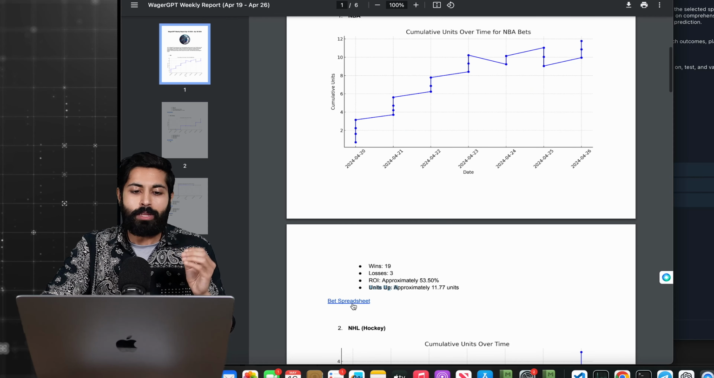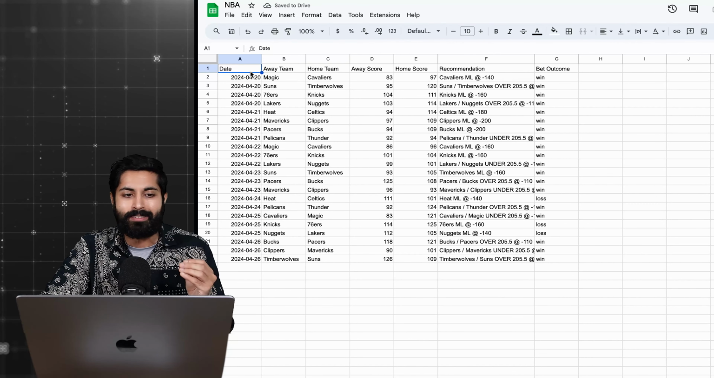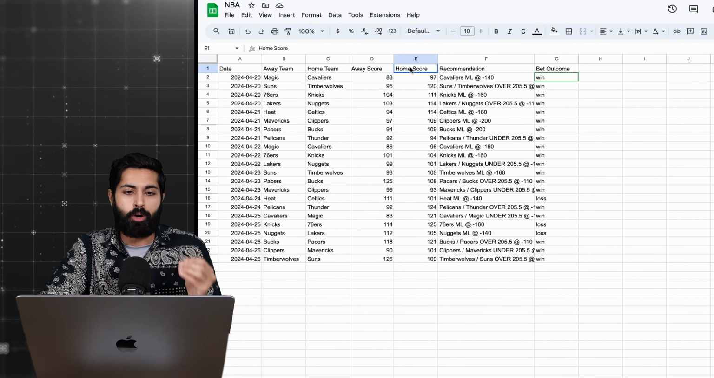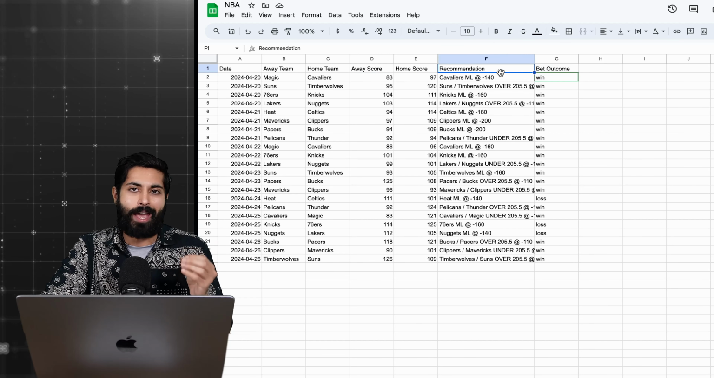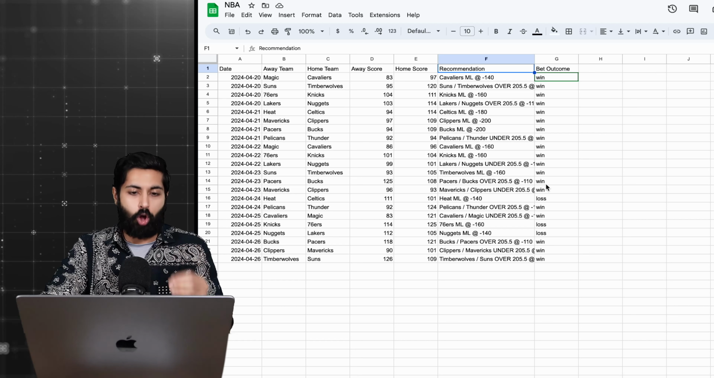And not only that, we can click on Bet Spreadsheet for even more detailed information, where we can see the date of a match, the away team, the away score, the home score, and the bet suggestion that was made, as well as the bet outcome, whether it's a win or a loss.